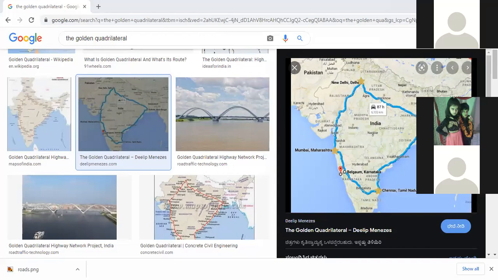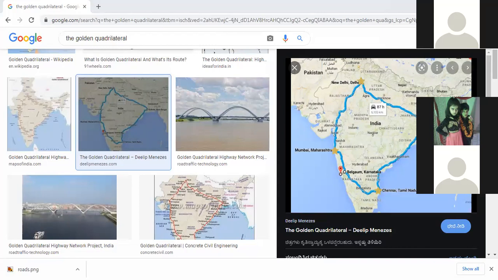You can see these 4 places. In between there are many other places also, like Vishakhapatnam and Lucknow. But whenever they were making it, they made it with the concept of connecting 4 metropolitan cities, which were New Delhi, Mumbai, Chennai, and Kolkata.